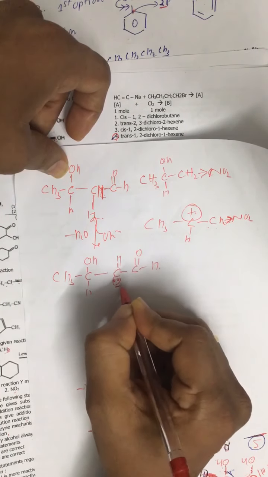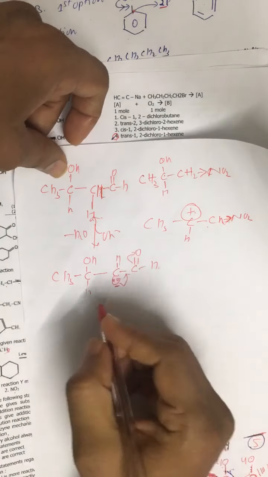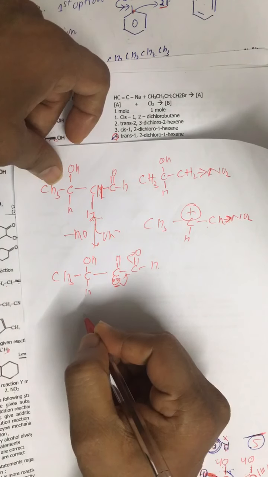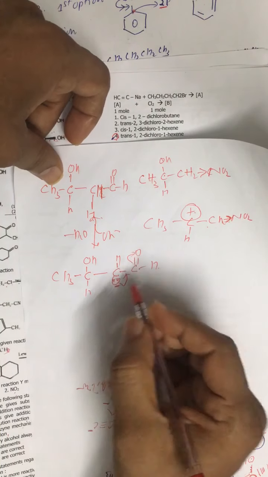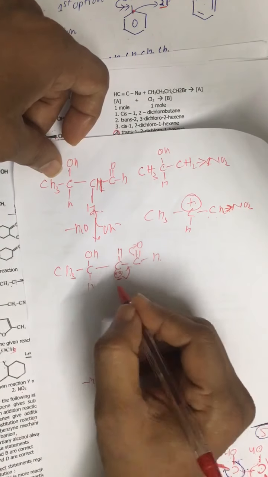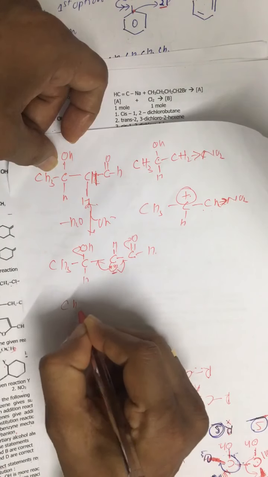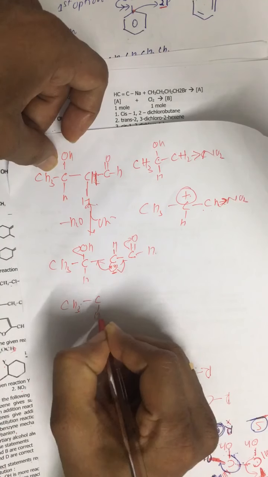Now this is stabilized by this movement. That is why we say aldehydes and ketones show acidic behavior. After that, this is removal of OH, and then we get the final product CH3, CH double bond, CH and CHO.